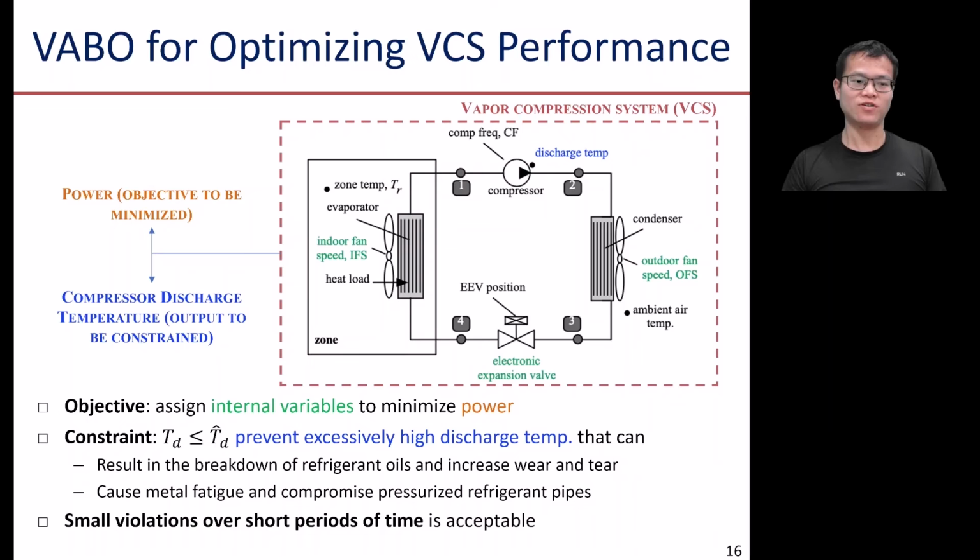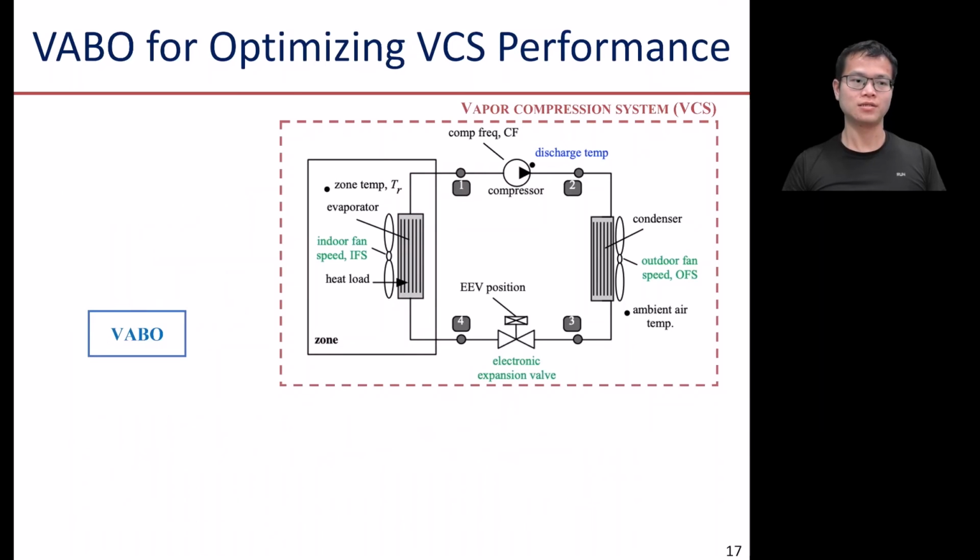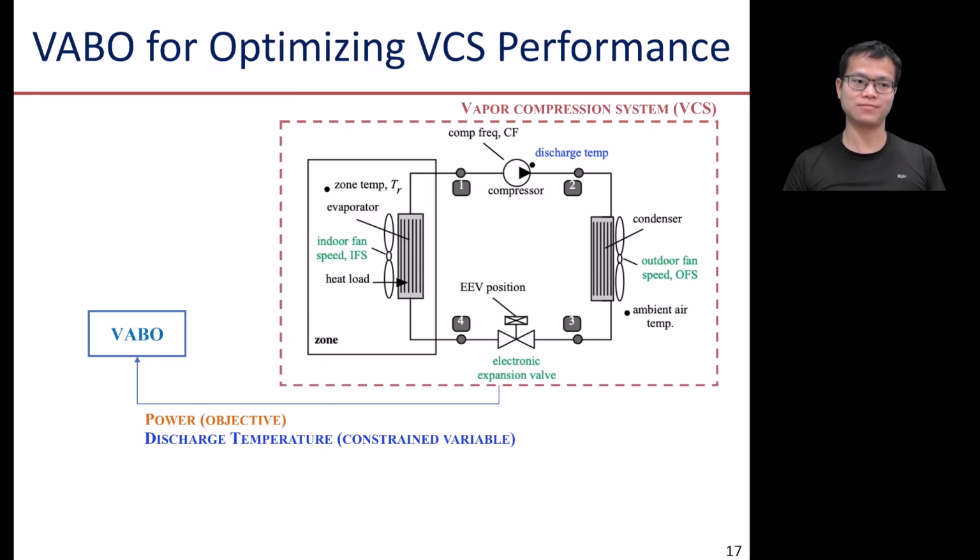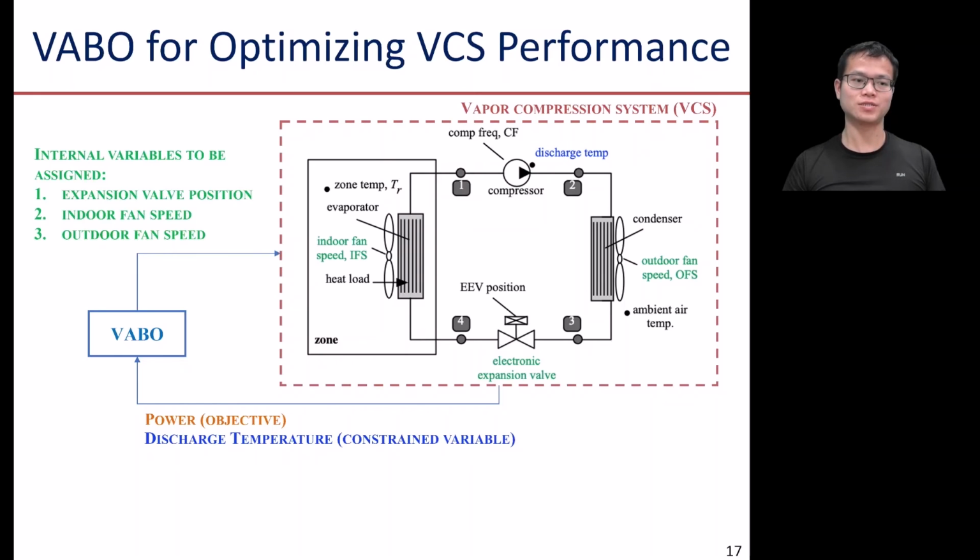In this scenario, small violations for short periods of time are acceptable. So our solution VABO takes observations of steady state power and discharge temperature from the system in each step. And based on the historical evaluations of power and discharge temperature, our VABO will sequentially and adaptively assign expansion valve position, indoor and outdoor fan speed variables to the system.